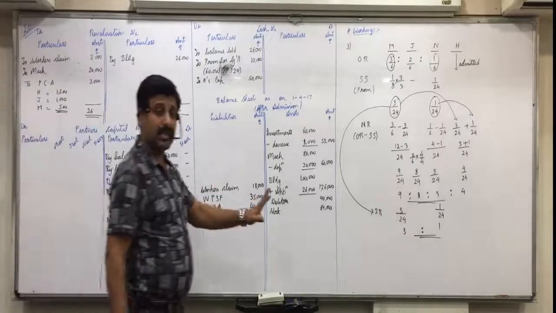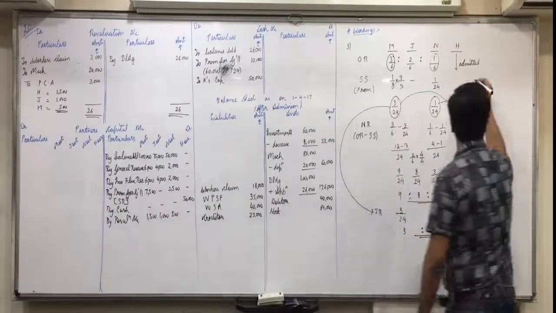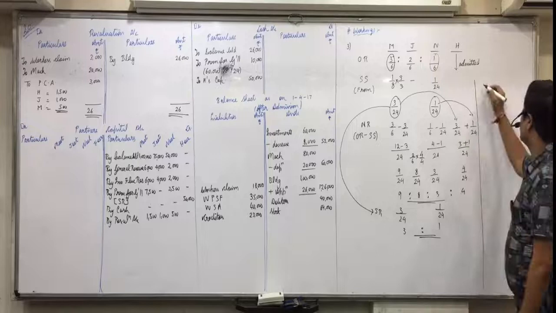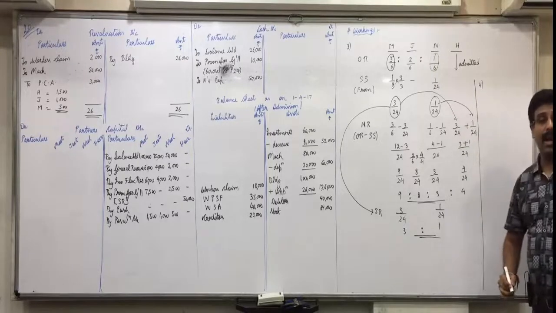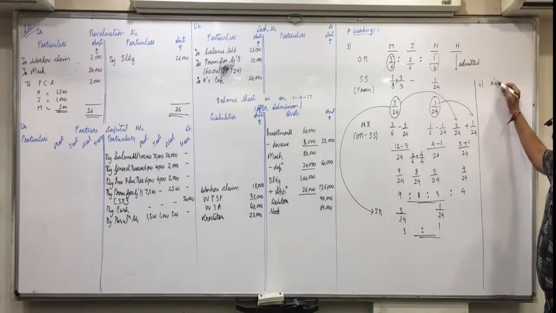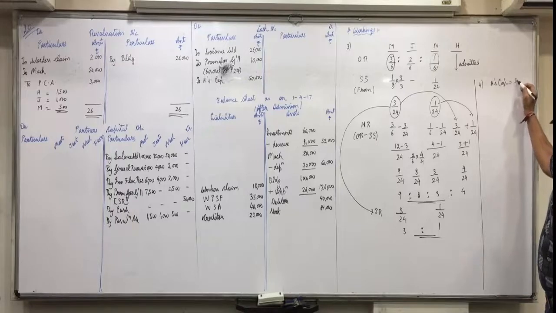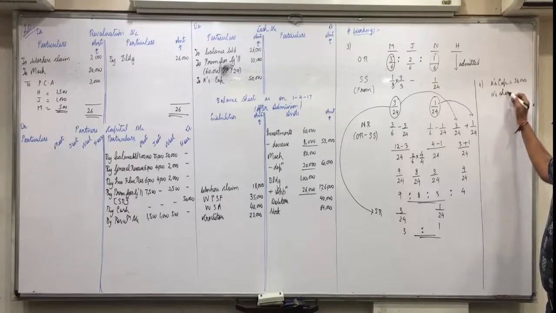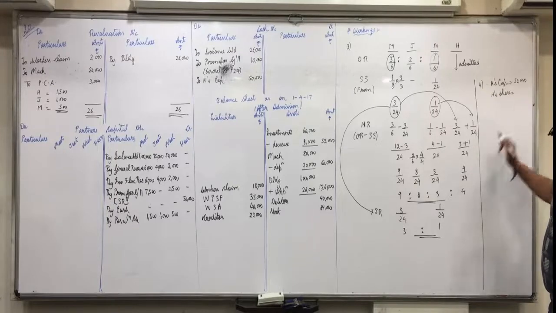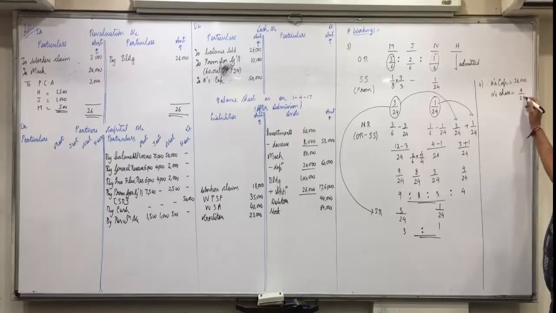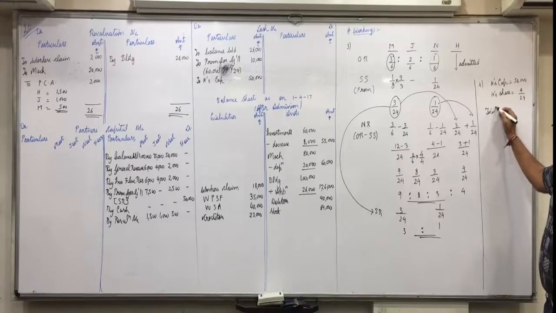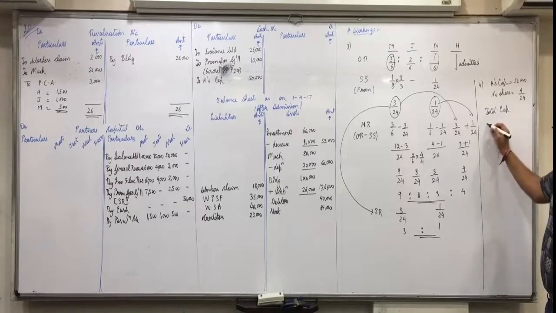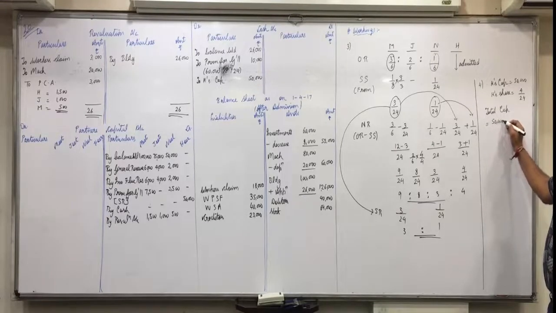Now we'll make those steps. Working note 4. How we make those steps: his capital is 50,000. His share is 4 by 24. So the total capital, as the first step, we find as new partner's capital into the reciprocal of his share, that comes to 3 lakhs.